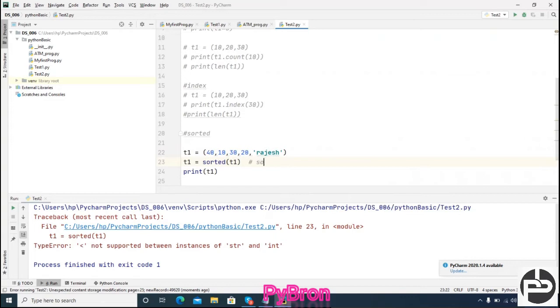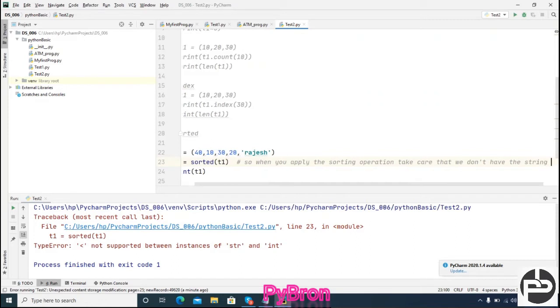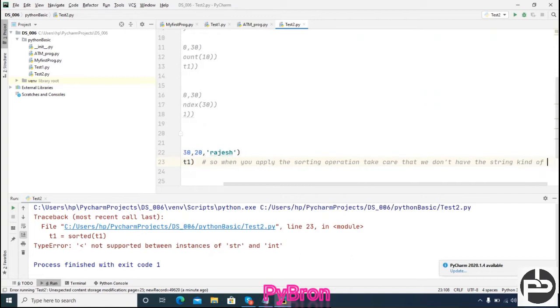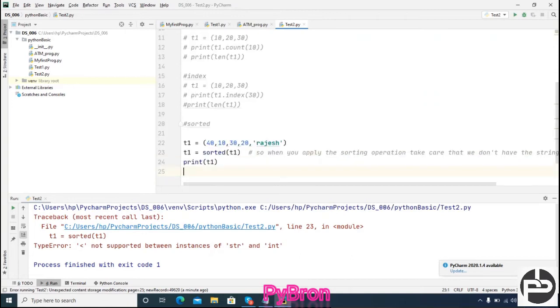So when you apply the sorting operation, take care that we don't have string kind of data.